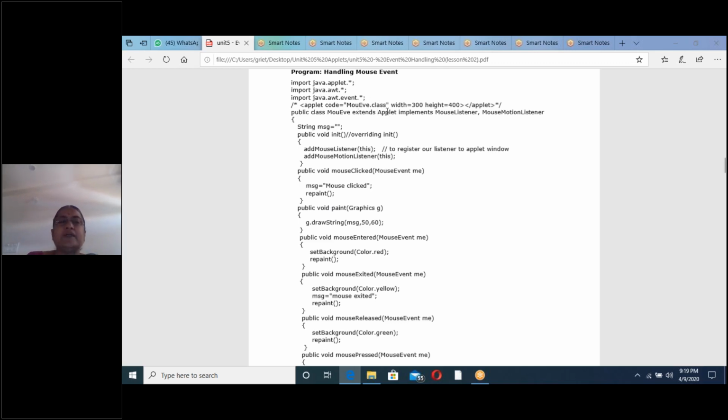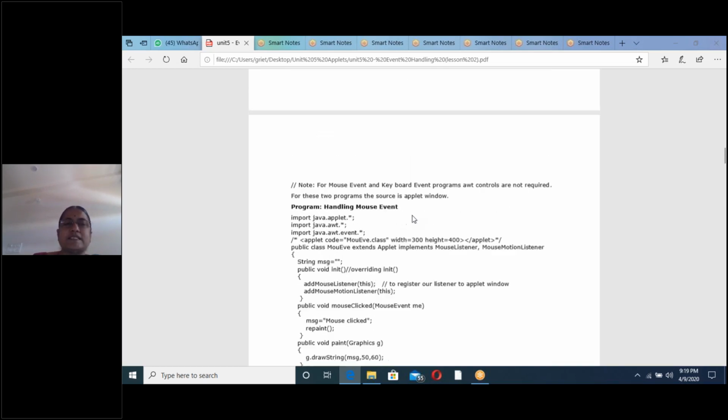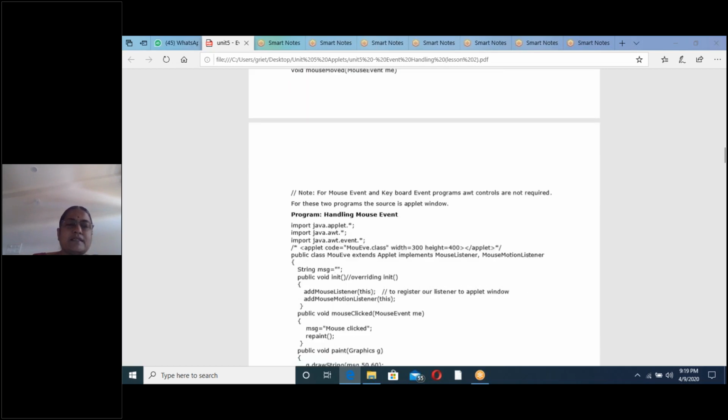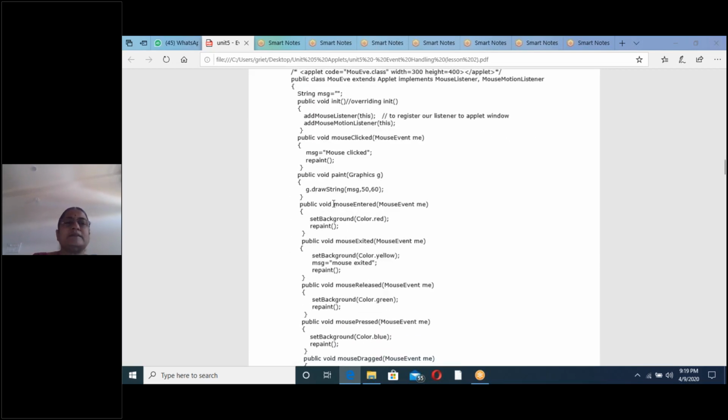Next, what is the other thing here? We have taken implements mouse listener and mouse motion listener. Here we have 5 methods, abstract methods. Here we have 2 abstract methods. Totally there are 7 abstract methods. Inside this class, we must give implementation to all the 7 abstract methods. Now we will see what are the methods of mouse listener. 5 methods you must remember. Mouse clicked, pressed, released, entered, exited. So here mouse motion listener, dragged, moved. So we will write the implementation part in our class. This is must, otherwise you will get error.